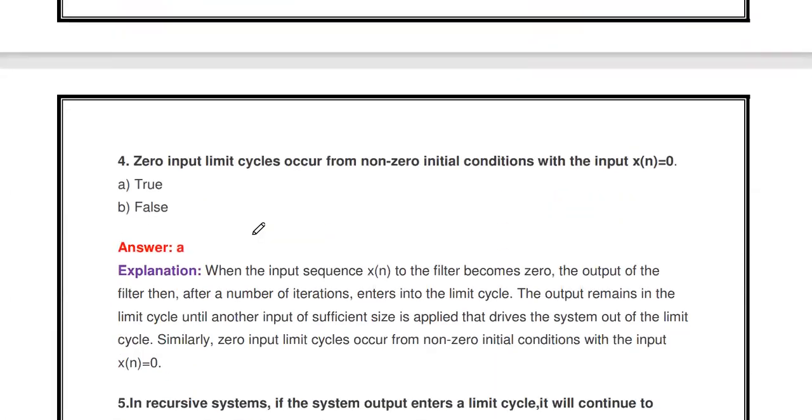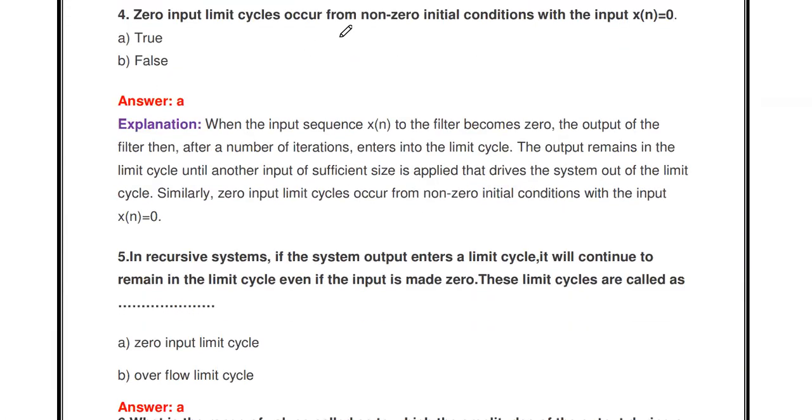Then the next one: zero input limit cycles occur from non-zero initial conditions with input x of n equal to 0. In limit cycle oscillation, there are two types: one is zero input limit cycle and another is overflow limit cycle. What is a zero input limit cycle? Even though the input applied to the system is 0, we will get some oscillations in the output. That is called a zero input limit cycle. It occurs from non-zero initial conditions, because that is why the system produces some output. Yes, it is true.